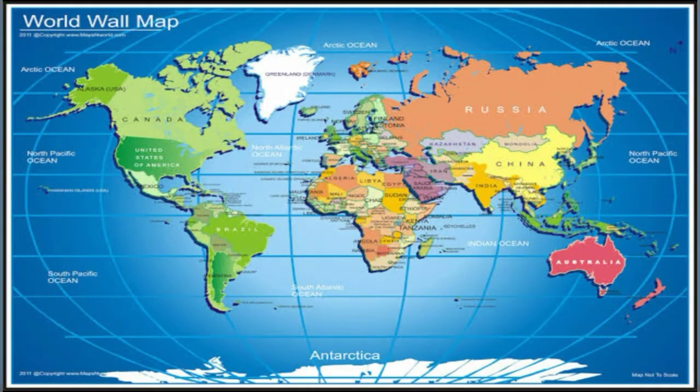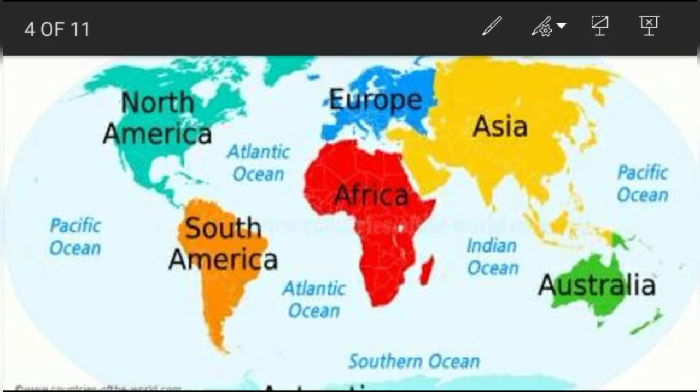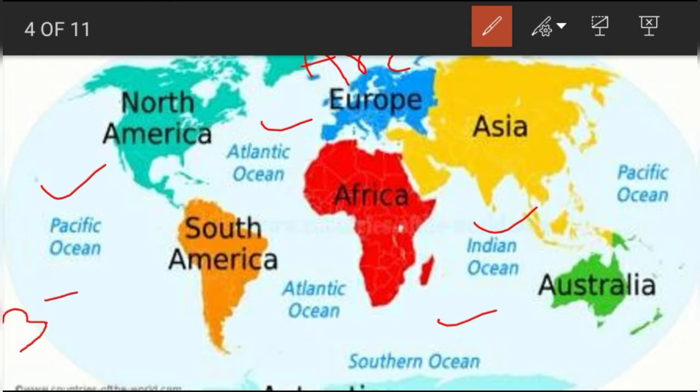This is the world map, and let's start our video. There are 5 oceans in the world: Pacific Ocean, Indian Ocean, Atlantic Ocean, Southern Ocean, Arctic Ocean. You can remember these oceans easily because there are 3 A's: Arctic, Atlantic and Antarctic.